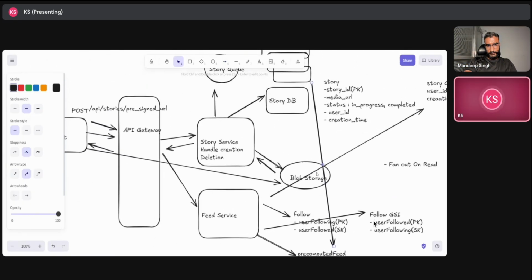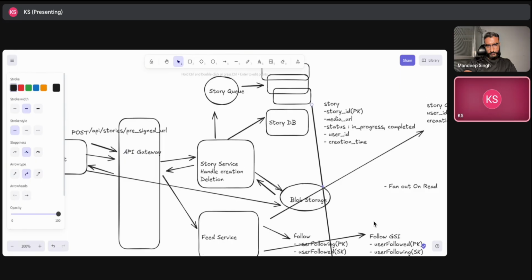Or what other thing that I can also think is that apart from this, we can also have a hybrid kind of architecture. Before that, can you quickly explain? I didn't understand the story queue, how it's working. So you got some story request, you pushed that to the queue. It was pulled by these feed workers. Then what are they doing?